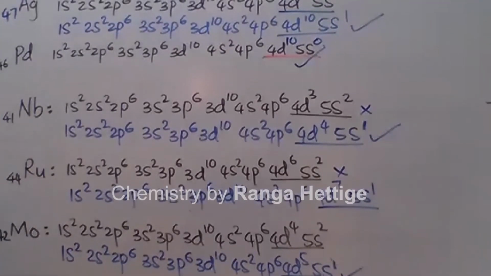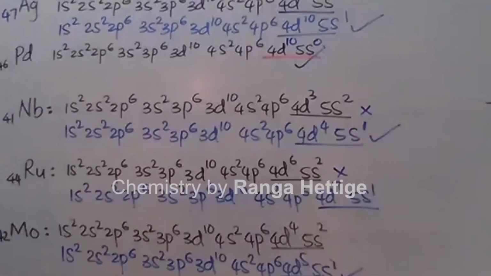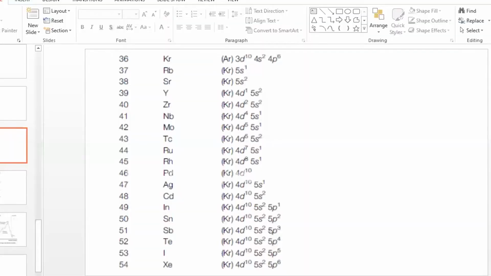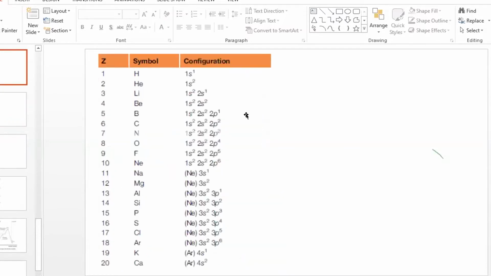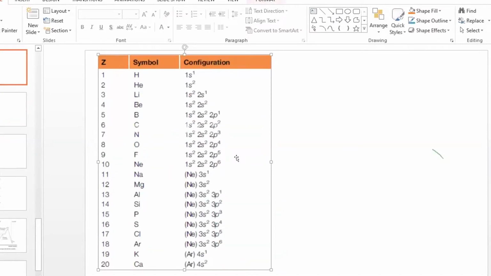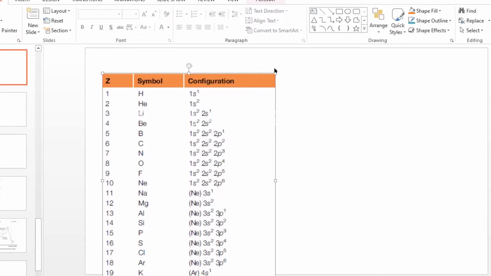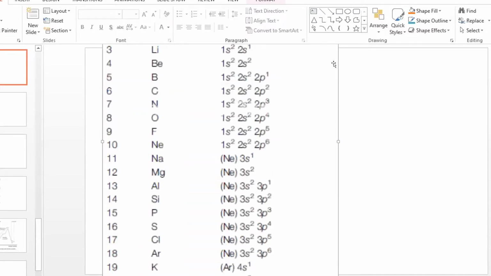In the next part, I will quickly explain how to write the configurations of cations and anions. Can all of you see the screen? Yes, sir. Now you can see these electron configurations written in the condensed manner. Condensed electron configurations I explained last time also.